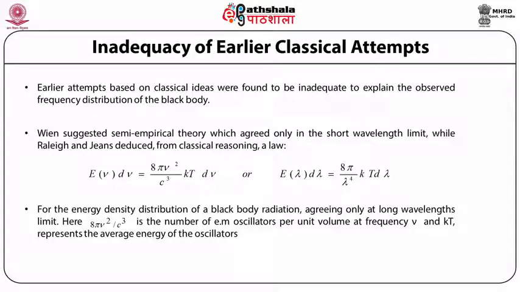So kT represents the total average energy of the harmonic oscillator.